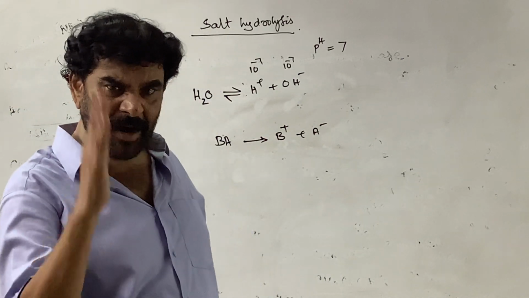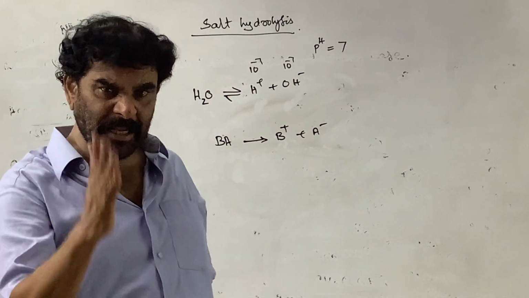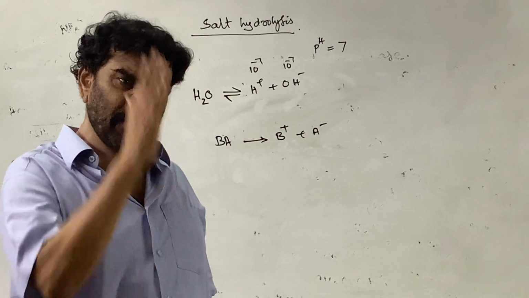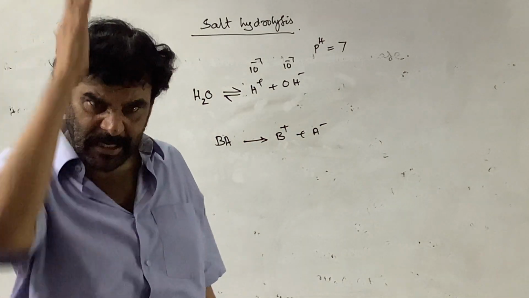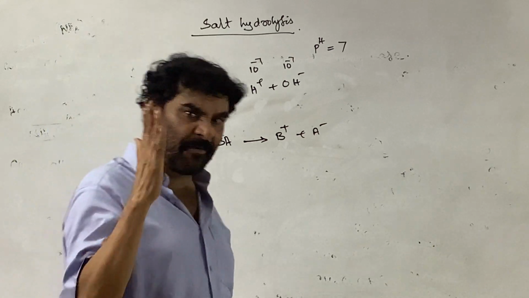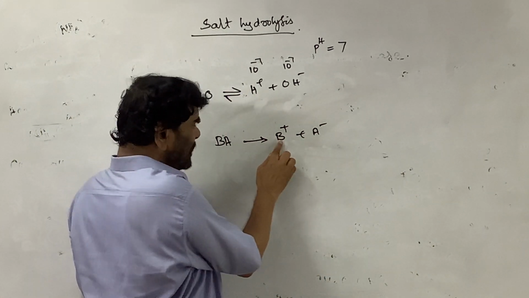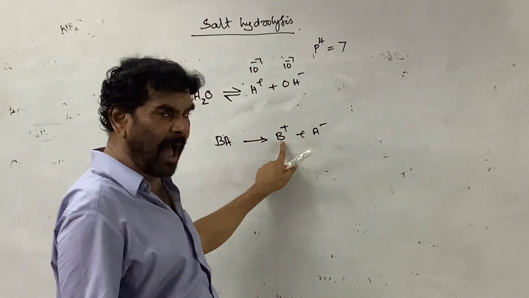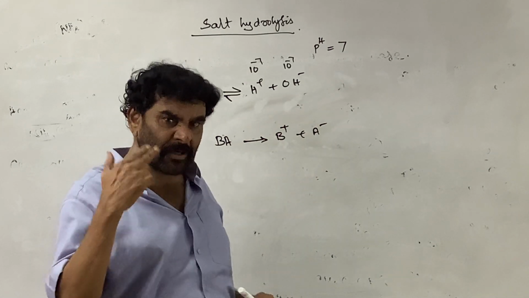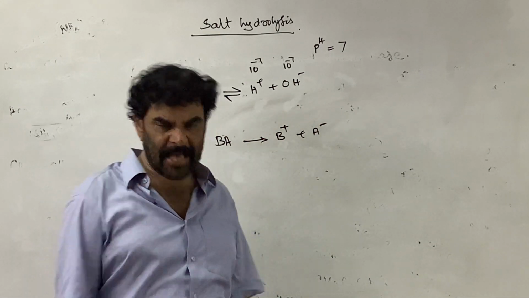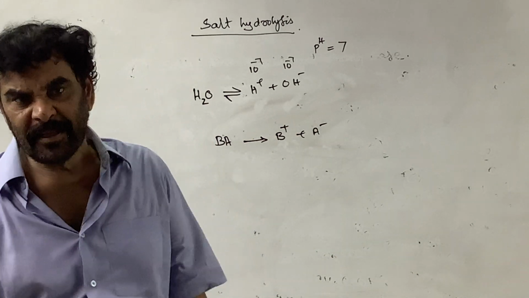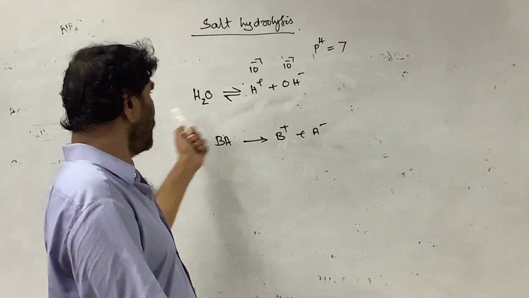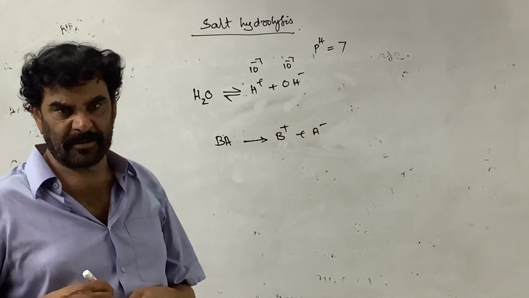A strong acid is one which completely undergoes dissociation in water and exists only in the form of ions. A strong base is one which completely undergoes dissociation in water and exists only in the form of ions. So that depends on the nature of the anion and the nature of the cation. If it is the counterpart of a weak acid or weak base, then it reacts with the ions involved in the equilibrium, disturbs the equilibrium, and undergoes hydrolysis.